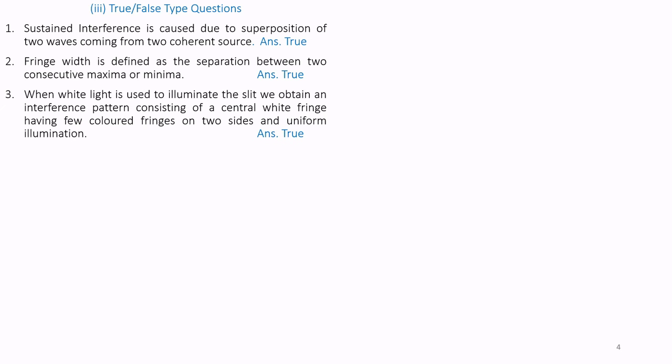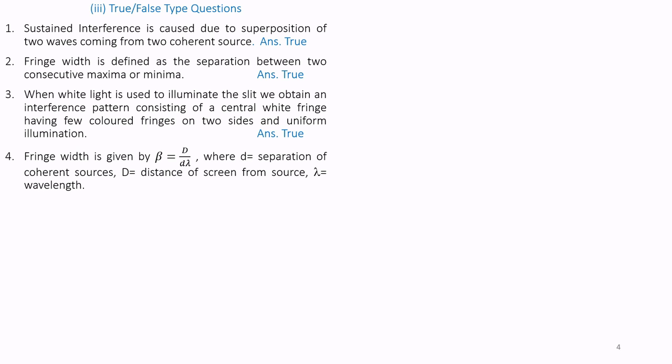True. Question number 3. When white light is used to illuminate the slit, we obtain an interference pattern consisting of a central white fringe having a few colored fringes on two sides and uniform illumination. True.